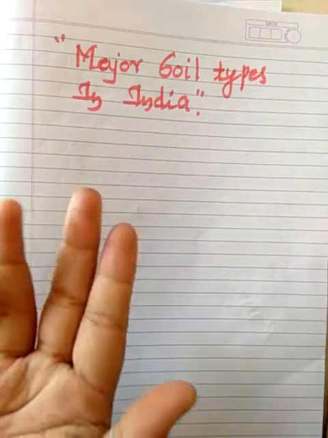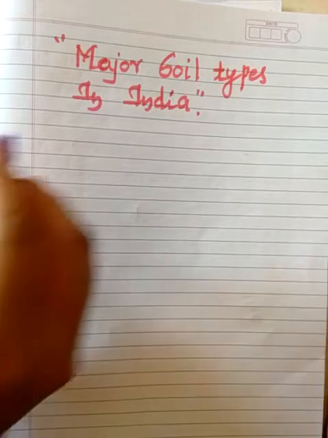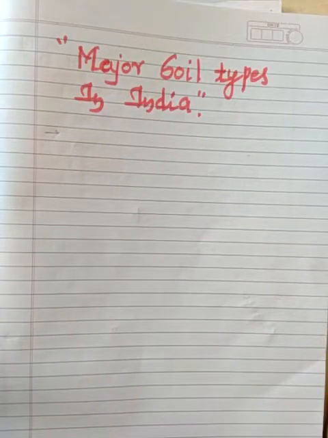Let's start the next part of our topic, that is nothing but major soil types in India. Some dominant groups of Indian soil are classified according to the soil taxonomy, meaning at which particular area it is present. Based on that it gets classified.